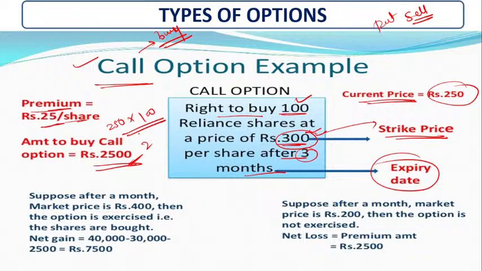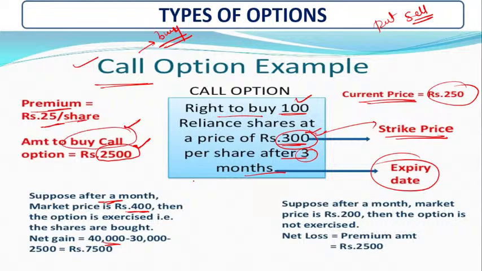No, this is different. Okay, so here suppose after the 3 months, the market price is rupees 400, then the option is exercised, that is the shares are bought. Net gain is 40,000 minus 30,000 minus 2,500. This 2,500 is the amount for the buy call option.